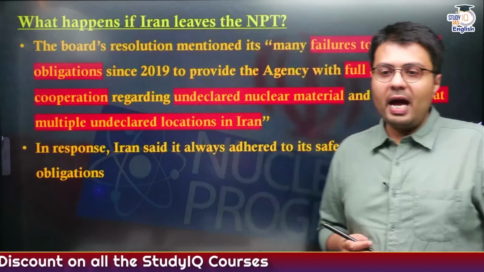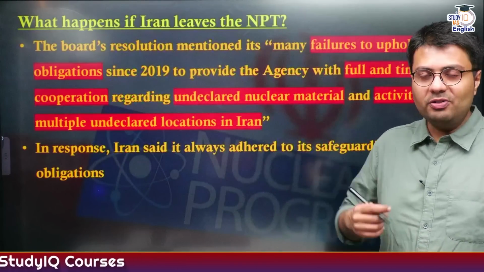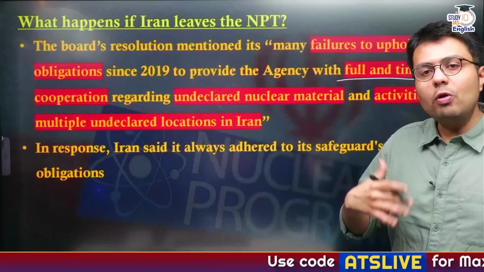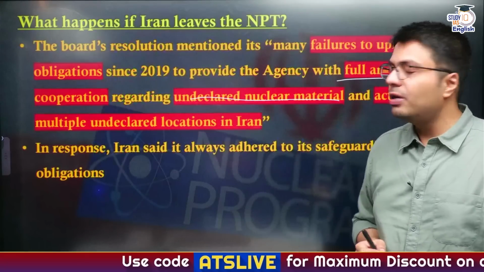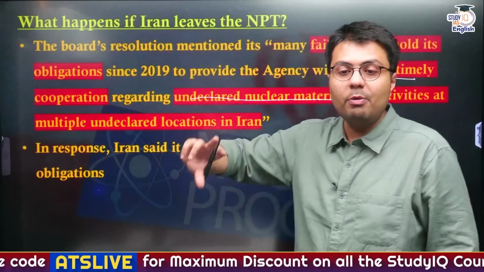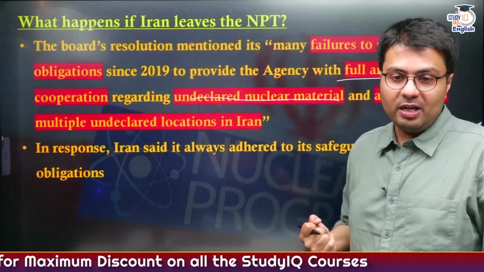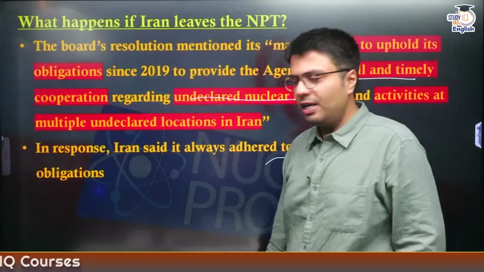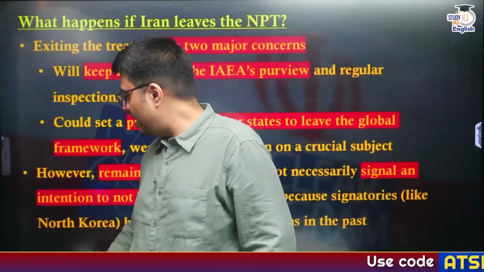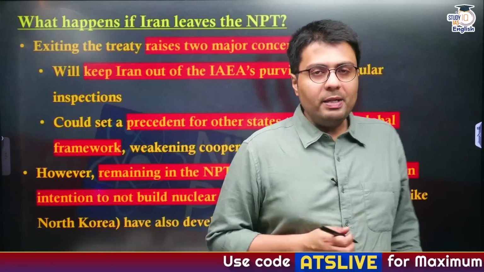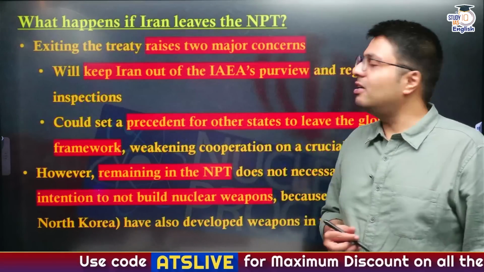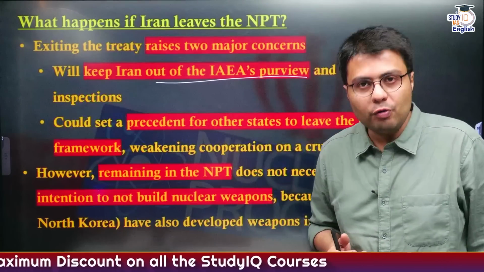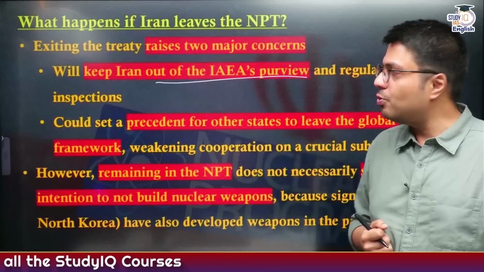Now, the board mentioned that many failures have been seen in the case of Iran, that they have not maintained full and timely cooperation, and they also possess several undeclared nuclear materials, and not just that, they also maintain some undeclared nuclear facilities in Iran, which goes against the provisions of this treaty. Now, Iran has said that it is adhering to safeguards. Okay. Now, what happens if Iran leaves the NPT? Exiting the treaty will have two major consequences. First of all, Iran will be kept out of the IAEA's purview of monitoring the important civilian nuclear sites.